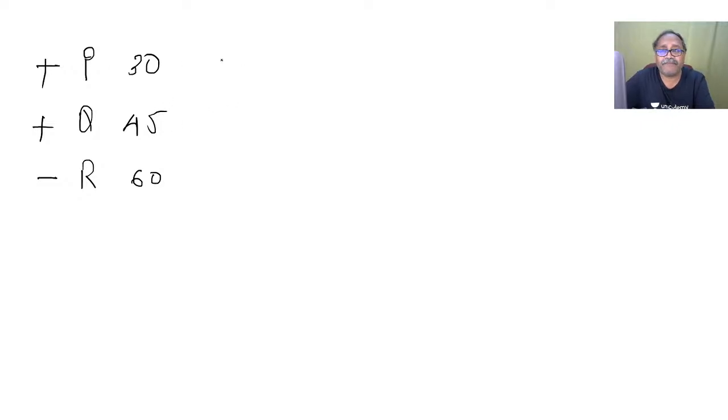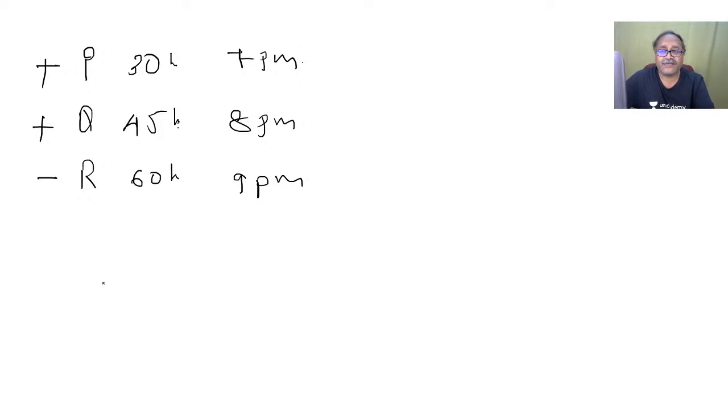Now pipe P was opened at 7 p.m., pipe Q was opened at 8 p.m., and pipe R was opened at 9 p.m. How much time will it take to fill the tank? The pipes have different capacities: one fills in 30 hours, one fills in 45 hours, one empties in 60 hours, and the taps are opened at different timings.